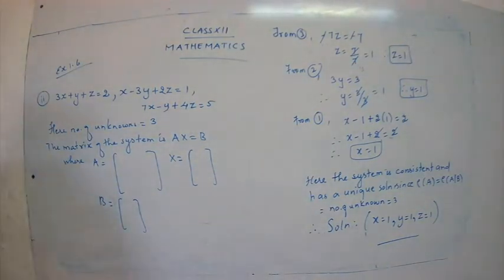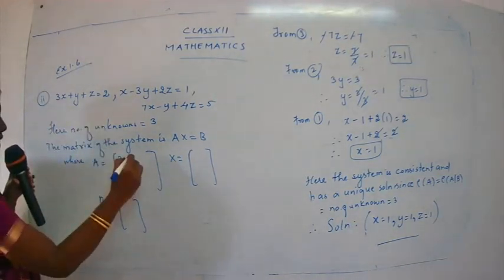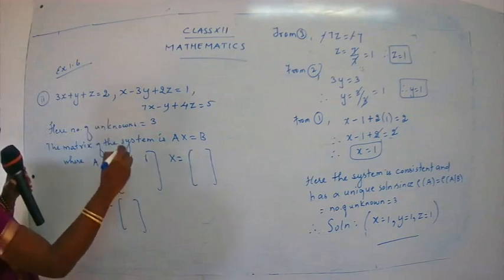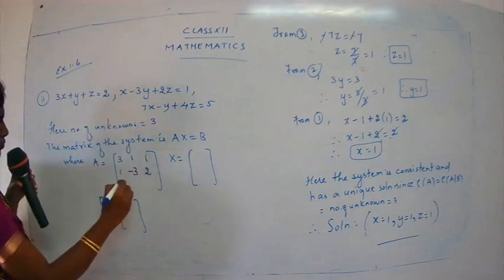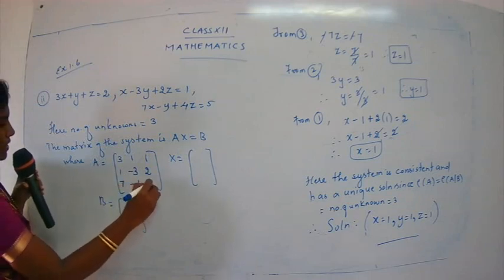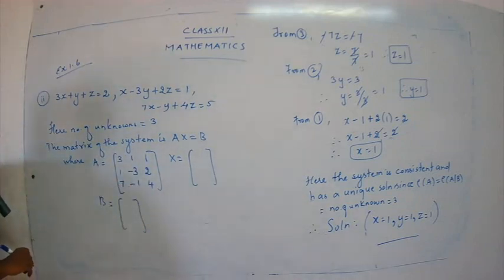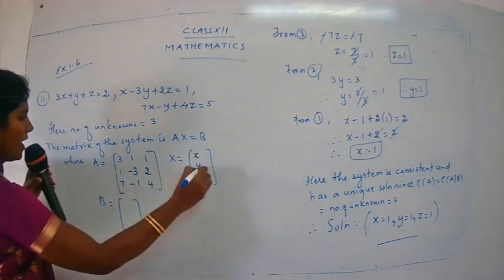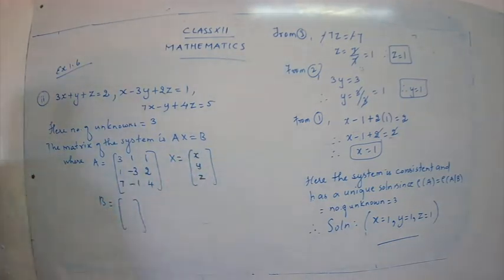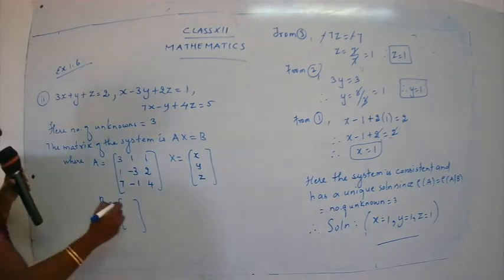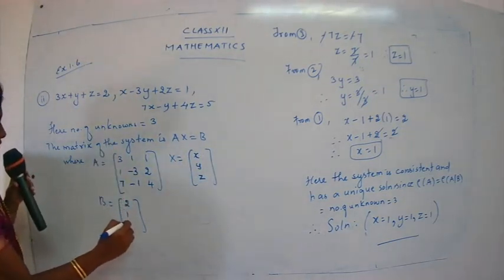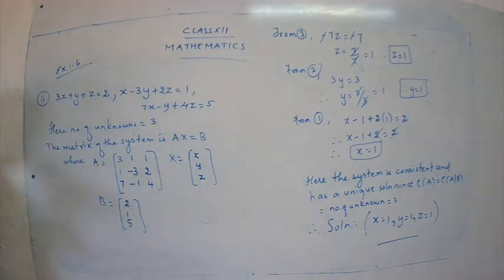I hope you have completed the matrix A, children. Let's have a check. What do you get here? 3, 1, 1, 1, minus 3, 2, 7, minus 1, 4. And what is the value for X? Yes, X, Y, Z. What is the matrix B? Write down the constant terms: 2, 1, 5. So we have completed the second step. That is, we have found the 3 different matrices, that is A, B and X.